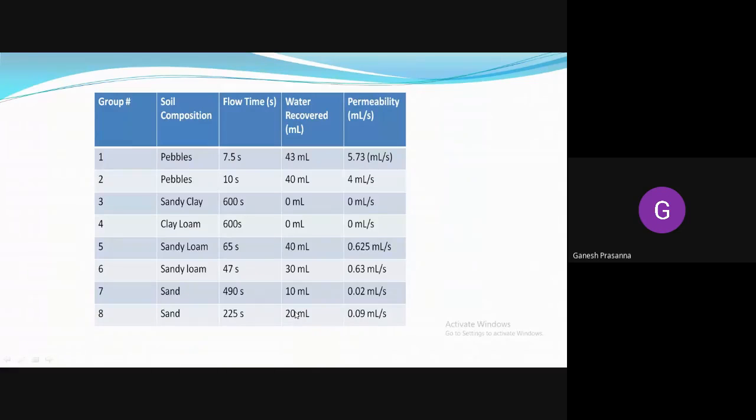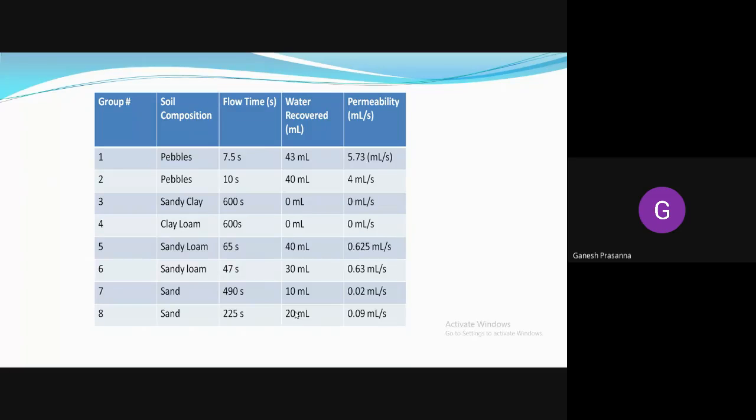Okay, so you can see different types of soil composition, the flow times required, the water recovered in ml, and the permeabilities. If it is pebbles, then 7.5 seconds is the time, so 43 ml of water is recovered out of 50 ml or 100 ml, which means 5.73 ml per second is the permeability. If it is pebbles, for 10 seconds you can see 40 ml of water recovered out of 100 ml, of which 4 ml per second can be found out.